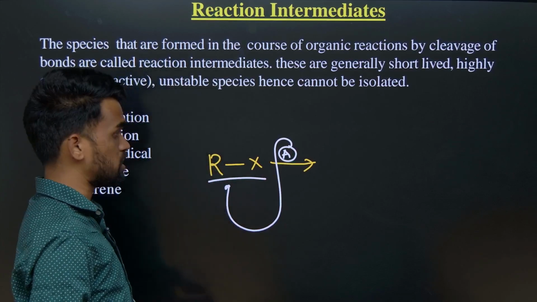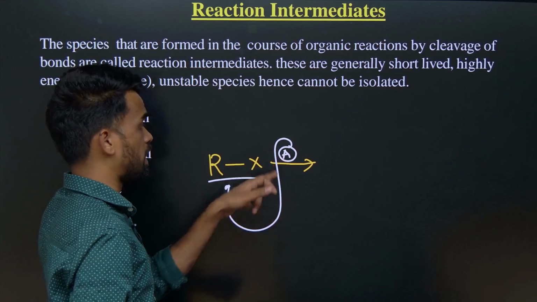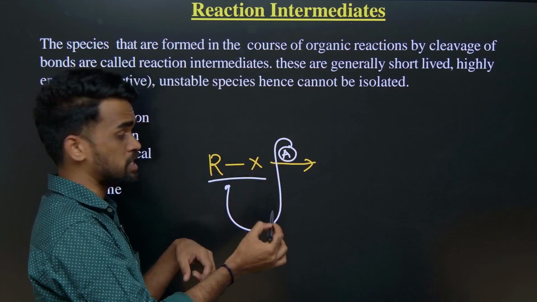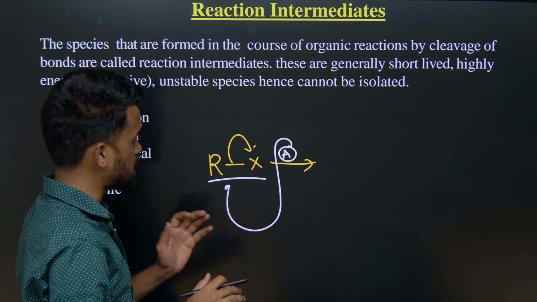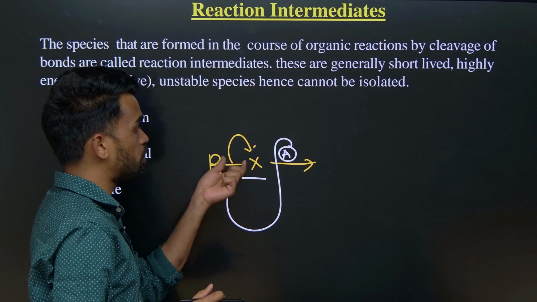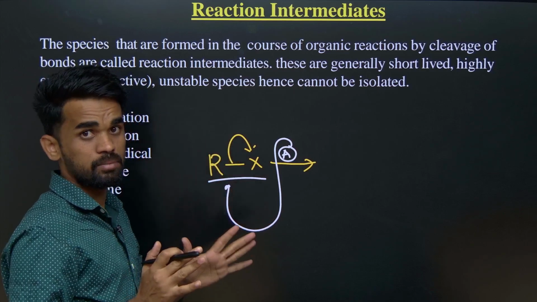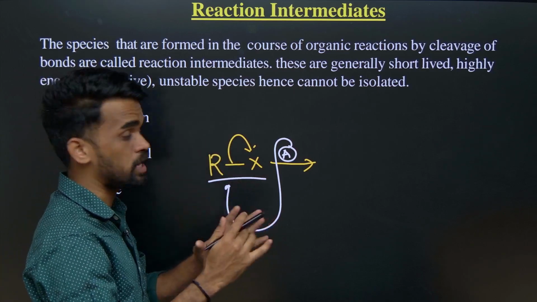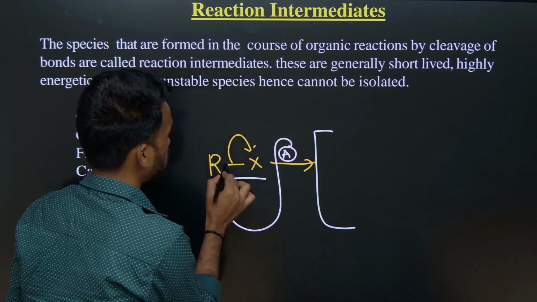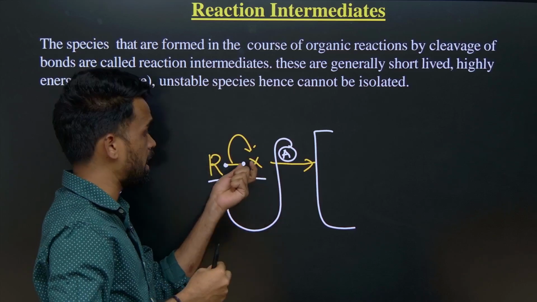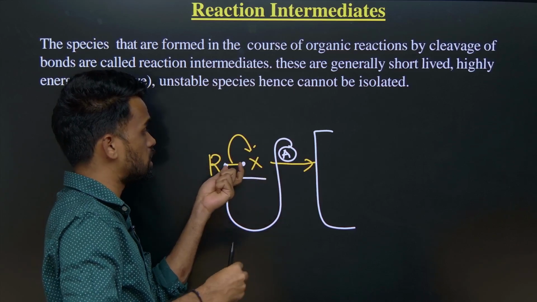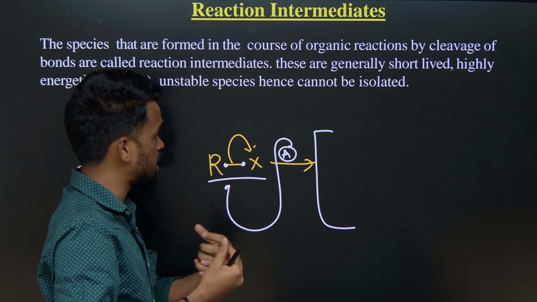Before attacking, some bond breakage takes place in the substrate. Let us say this R-X bond is breaking. What is the resulting species? If the bond breakage is heterolytic, and the bonded electrons are taken only by this halogen, X, what is the resulting species?